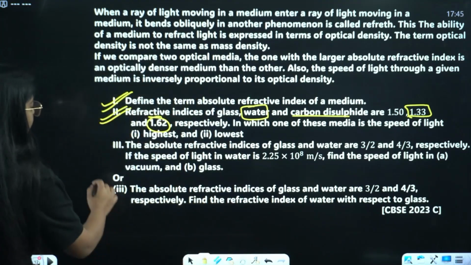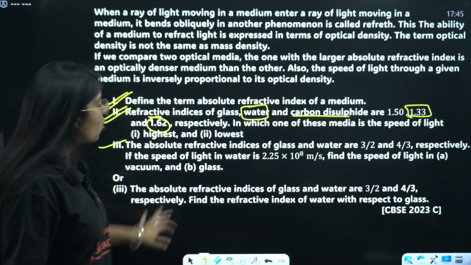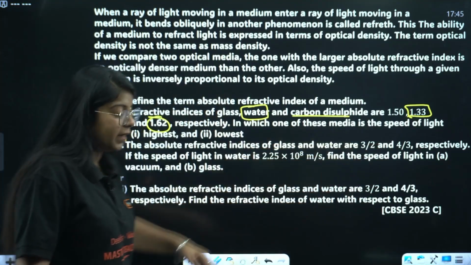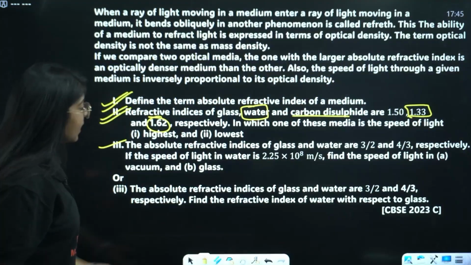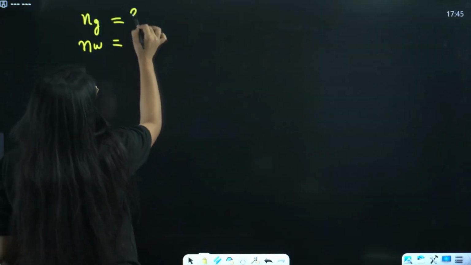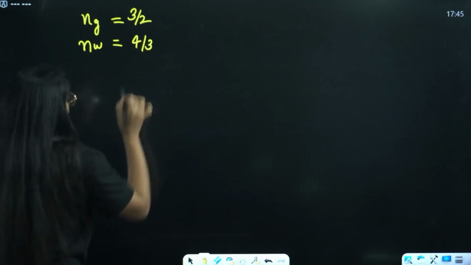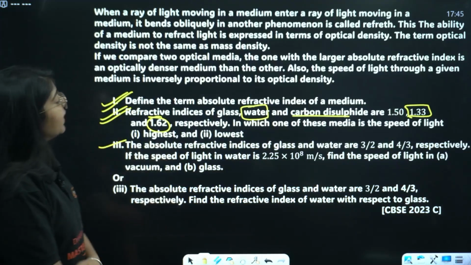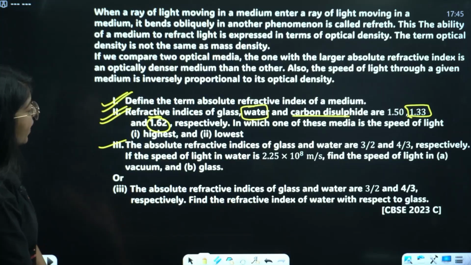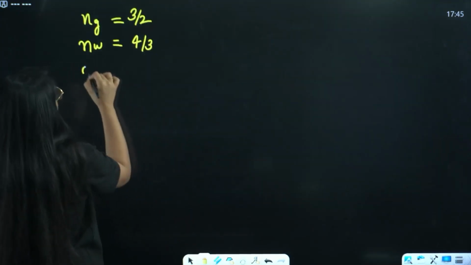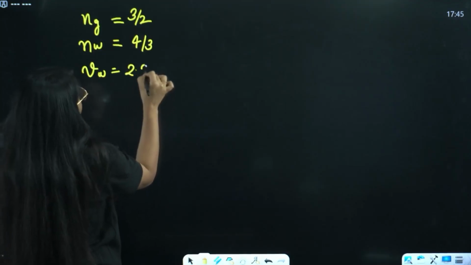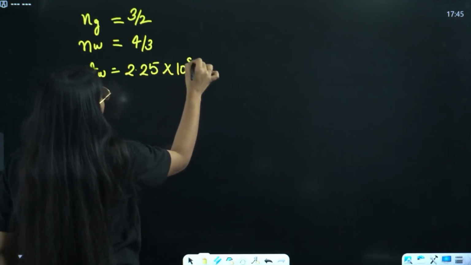Okay, now the third is: the absolute refractive indices of glass and water are 3/2 and 4/3. Let's write it down. The refractive index of glass and water, write it very carefully. Okay? 3/2 and 4/3. This is 3/2 and this is 4/3. If the speed of light in water is 2.25 into 10 raised to power 8 meter per second, find the speed of light A in vacuum, B in glass.